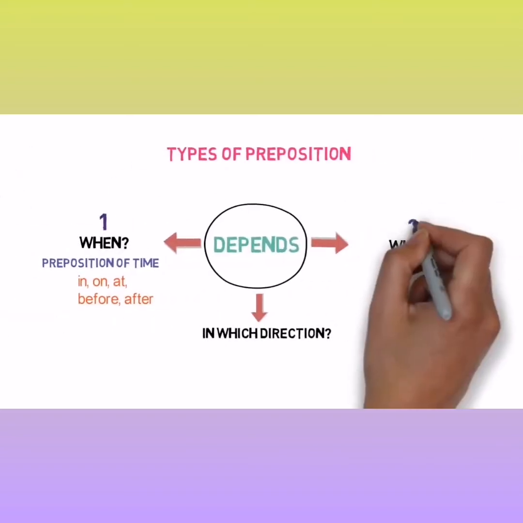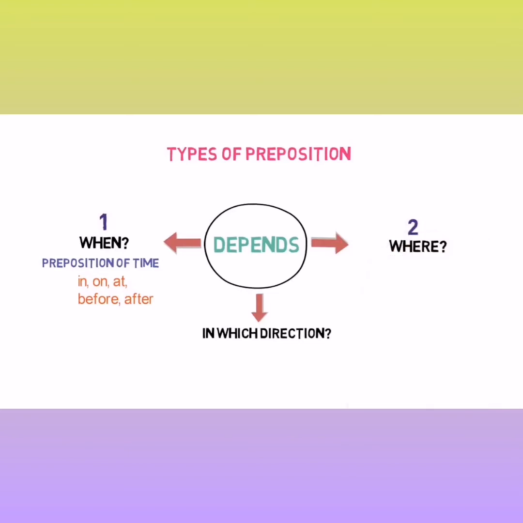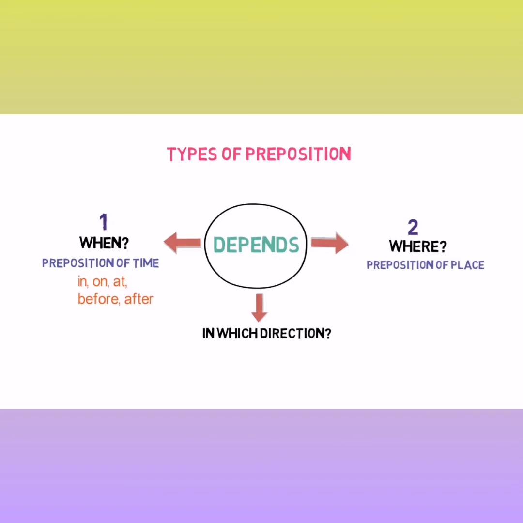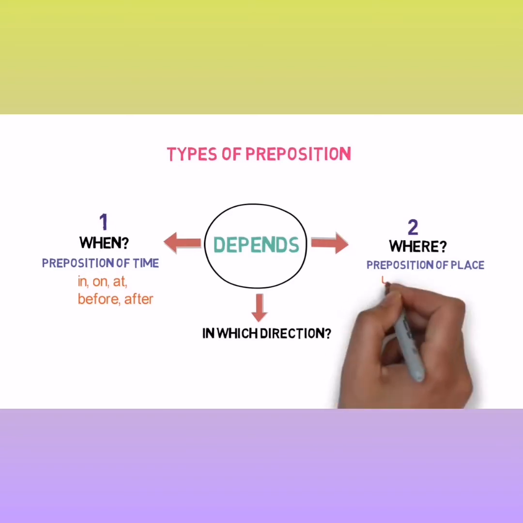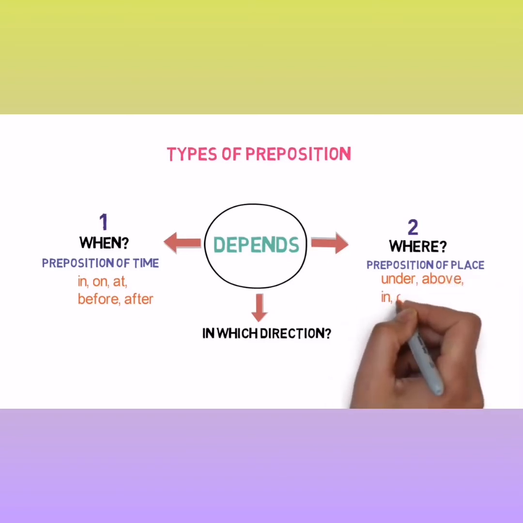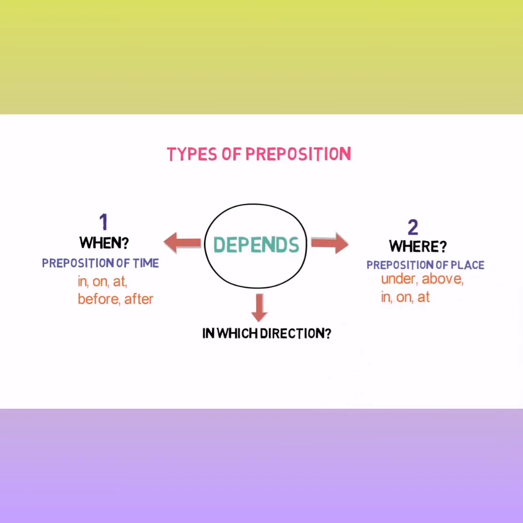The preposition that describes where anything is in context to another is defined as preposition of place. For example, these include under, above, in, on and at. Now students, you may be thinking that in, on, at are in the preposition of time and here also the same.